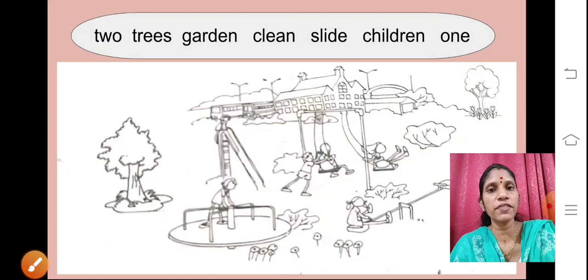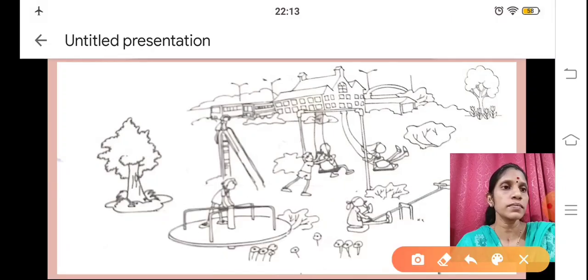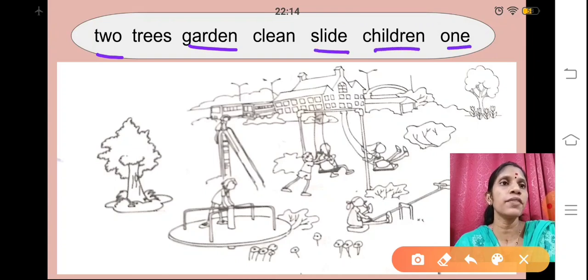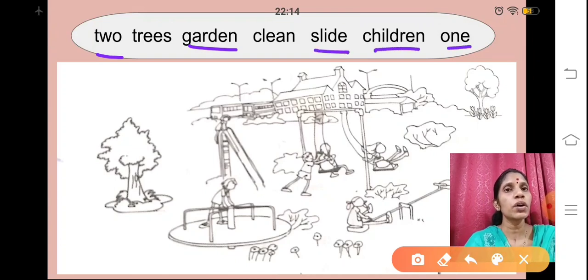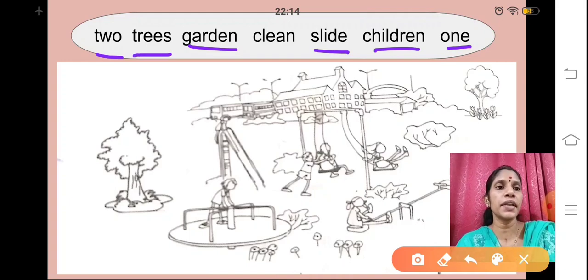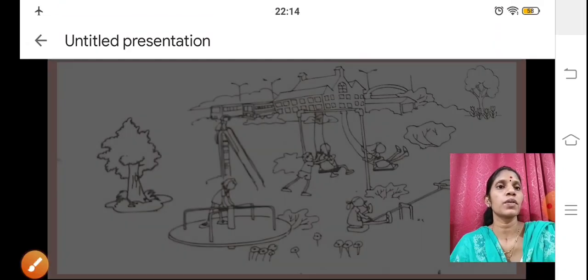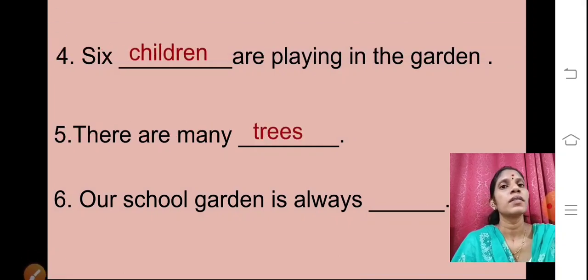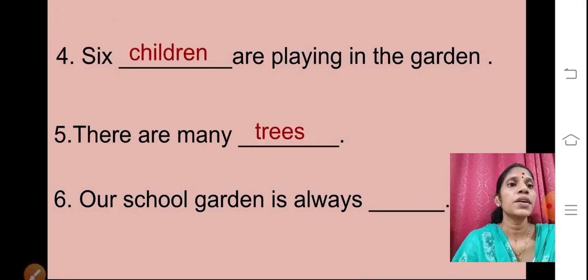Now we have done with 2, garden, slide, children and 1. So what is remaining now? Trees and clean. So there are many trees. Yes, the answer is trees. Fifth one is trees.